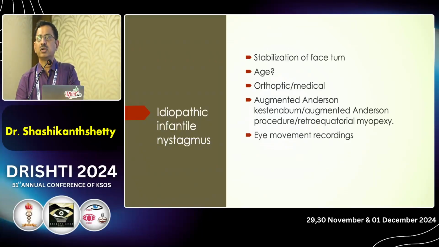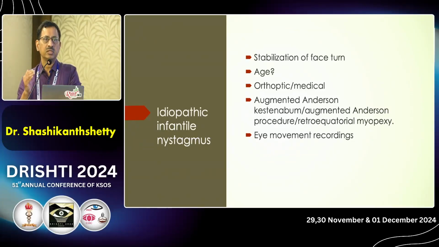If you see a child with nystagmus, when we need to intervene surgically, if there is a large head posture, we need to look at the stabilization of the face turn. We wait till the age of 6 years. We try orthoptic management, medical management to reduce their face turn, and then you have different surgical armamentarium to reduce their face turn. We also do eye movement recordings.